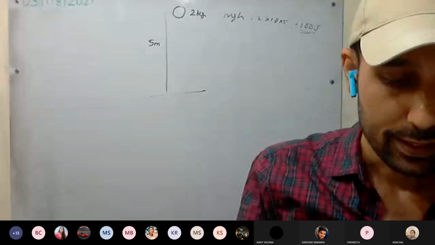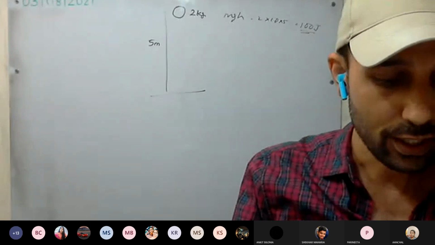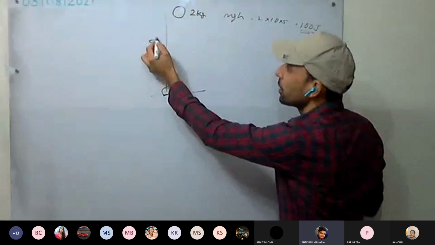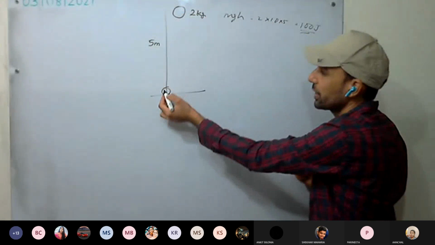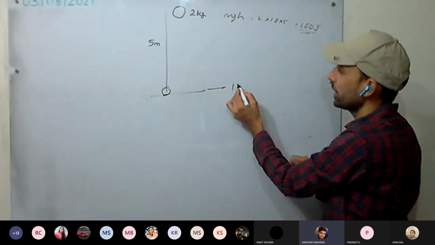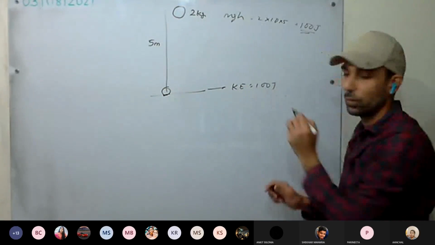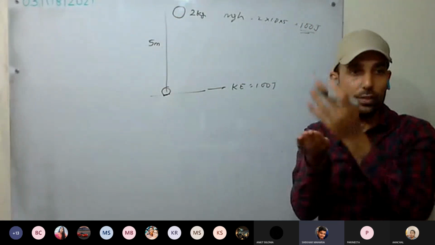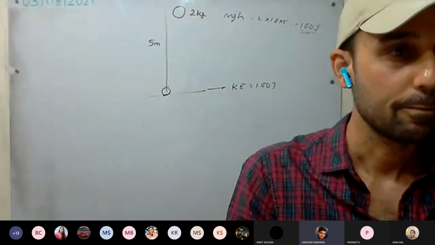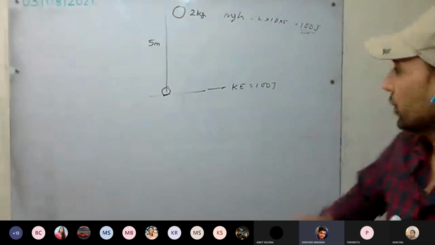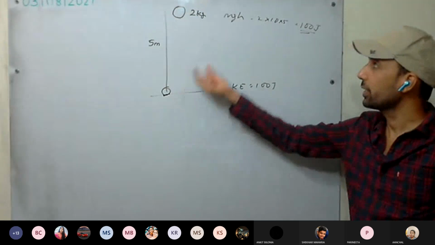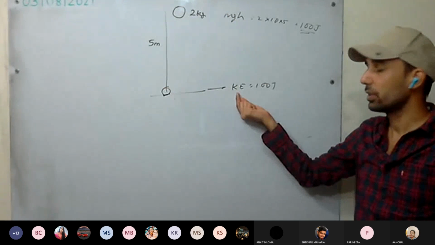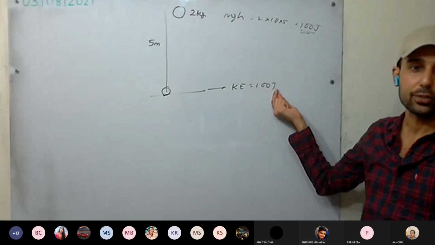Okay. Now the second part, the kinetic energy of the ball just before it hits the ground. Just before it hits the ground, the potential energy will be converted into kinetic energy. So the kinetic energy will also be equal to 100 joule. All the energy is converted into kinetic energy. You don't need to show the mgh formula again; you can directly say that at this point the whole potential energy is converted into kinetic energy, so it will be equal to 100 joule.